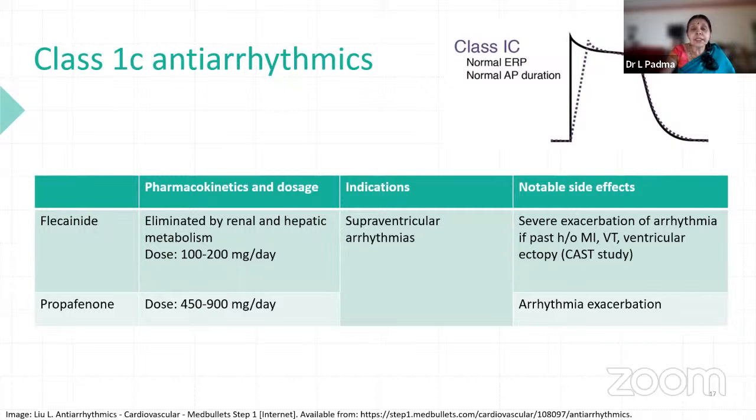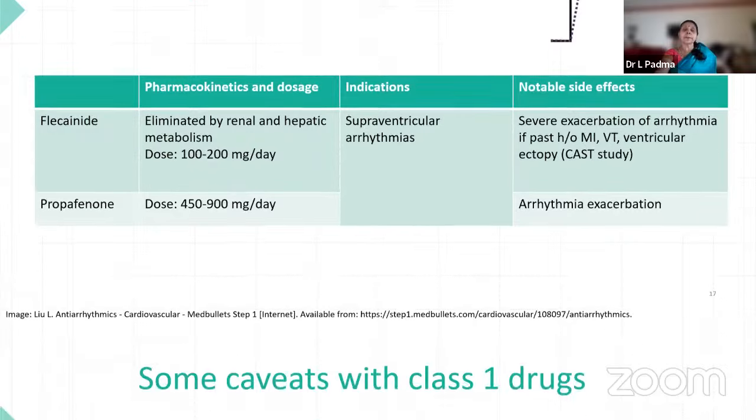In class 1C, normal action potential duration is there, and normal ERP is there. So the problem mainly is exacerbation of arrhythmias itself. They are all pro-arrhythmic drugs, so you have to be careful. You have to weigh out the risk-benefit ratio and see the renal and hepatic function. In the CAST study, ventricular ectopy was overcome, but increased mortality was the main side effect, and so this was terminated. And flecainide, we should really think of using it once or twice.